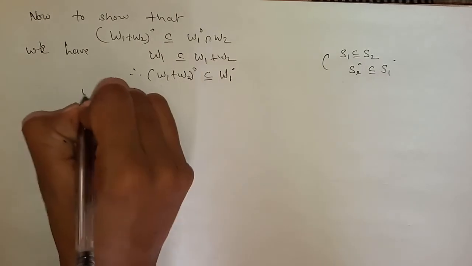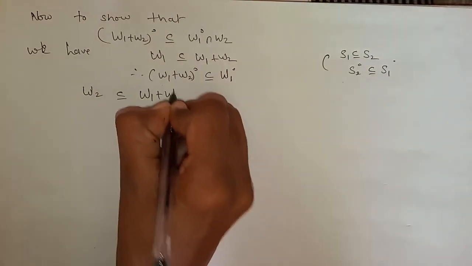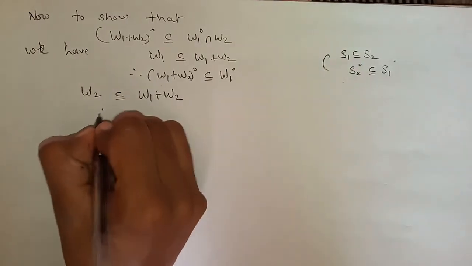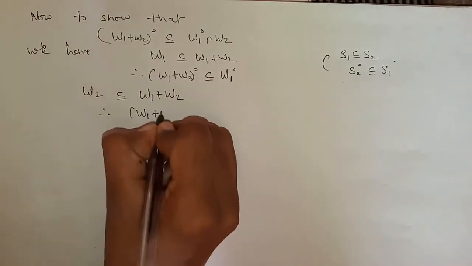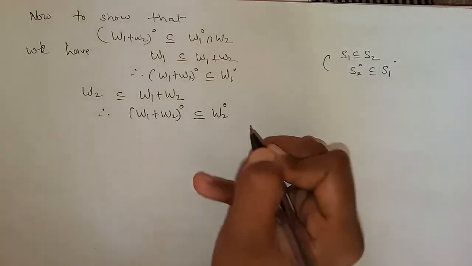Again, we have W2 is a subset of W1 + W2. Using this we can write that (W1 + W2)⁰ is a subset of W2⁰.